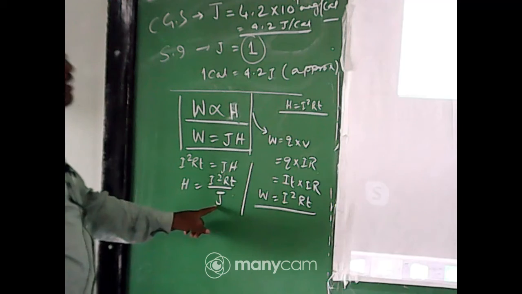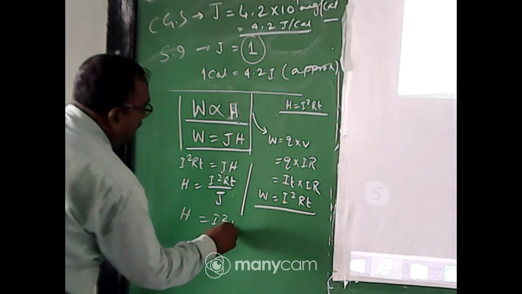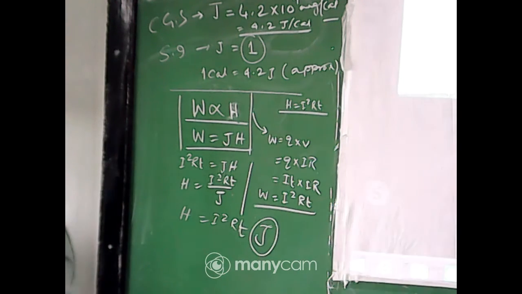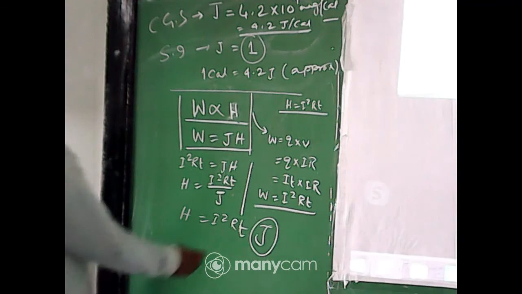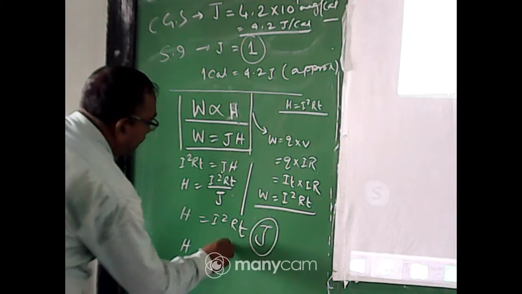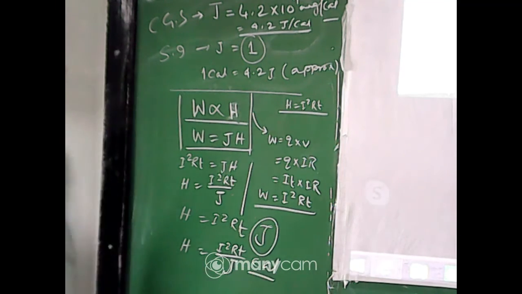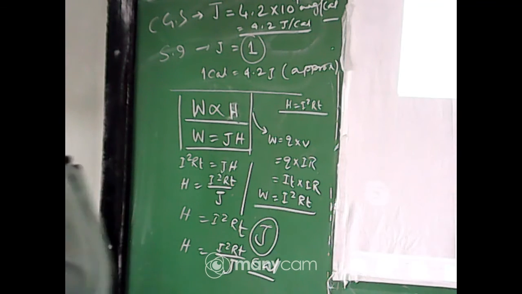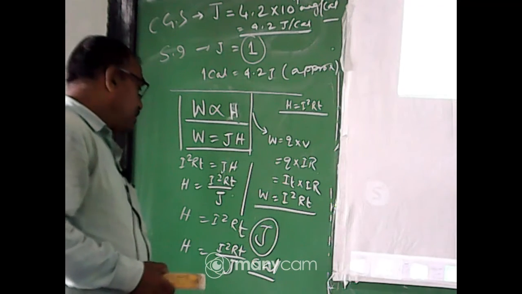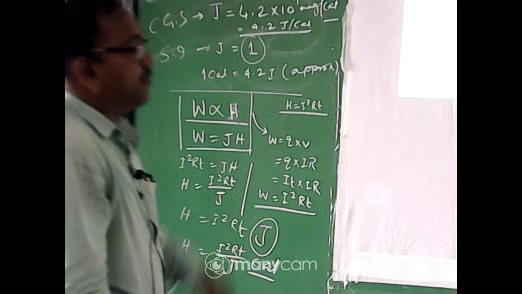So cancel to each other, the value of J equal to 1. If you put here the value of J equal to 1, that time H equal to I square RT, the unit will be joule. My dear student, you check it, the unit will be joule. When you write H equal to I square RT by J, then the unit will be calorie. In Bengal board, so many boards are there in India. So you will appear for your competitive exam.